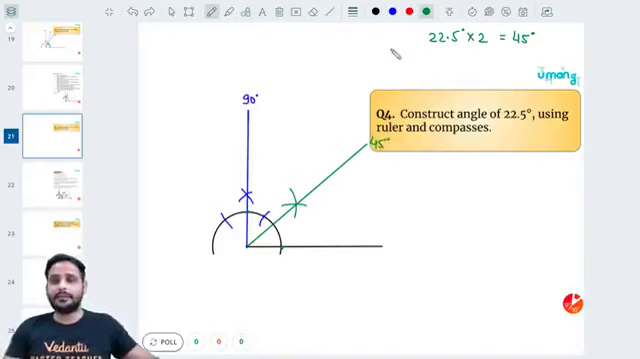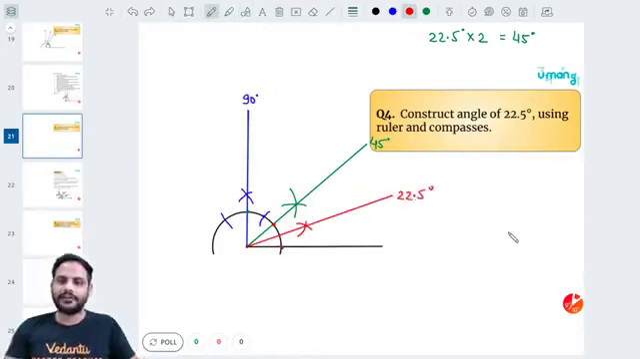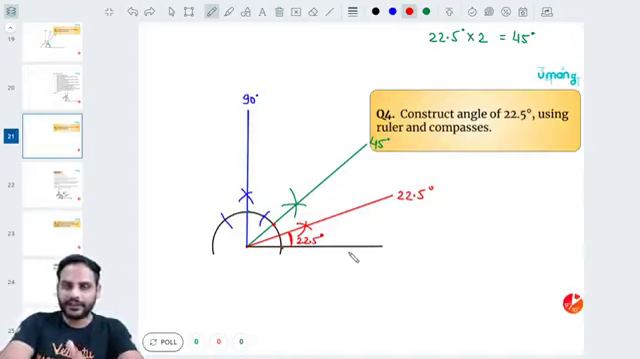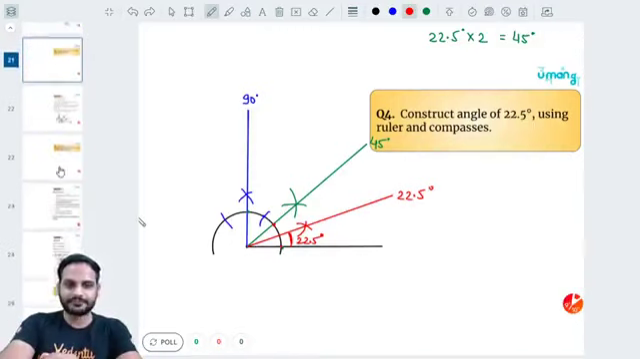Now let us further bisect this angle of 45 degree. So keep the tip of the compass over here, make one cut, keep the tip of the compass over here, make another cut, join that with the part over here, you got your final angle, which is 22.5 degrees. So this angle will be equal to 22.5 degrees, right? So this is how I can draw the angle of 22.5 degree using only ruler and compass. Okay beta, chalo.